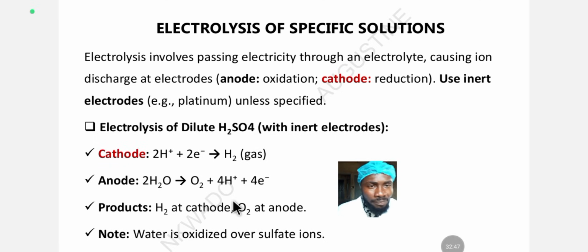What if JAMB gives you a question where they say you don't know that electrolysis before, or you don't remember what is discharged during the electrolysis? It's very easy to know, because all you have to do is write out the chemical reaction. Just like you are seeing it here. You already know that oxidation occurs where? In the anode. Reduction occurs where? In the cathode. You write the oxidation reaction for the anode.